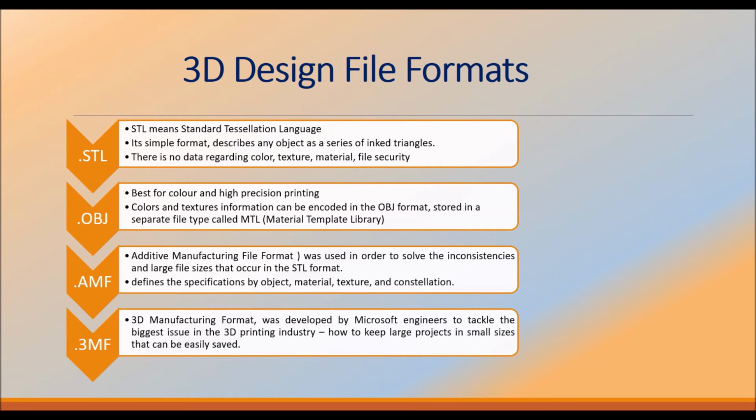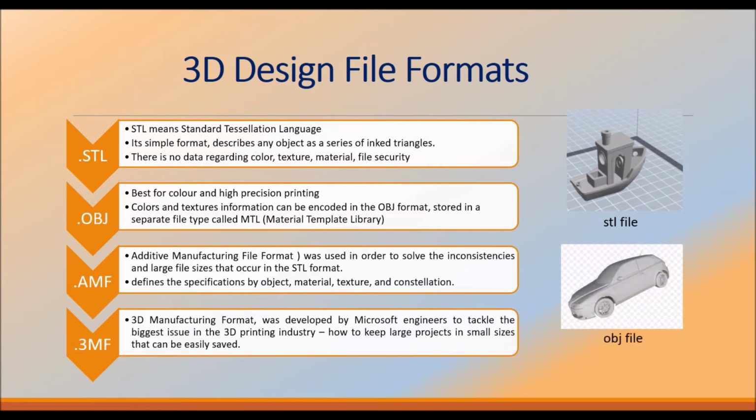Next is .obj, best for color and high precision printing. Colors and textures information can be encoded in the OBJ format, stored in a separate file type called MTL, that is Material Template Library. So on the right side you are going to see some STL format. The STL format file was imported into the software and you are given the properties to print. So this is the STL and this object is the OBJ format.